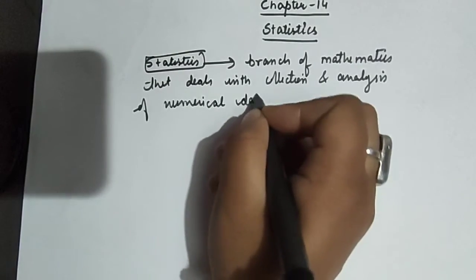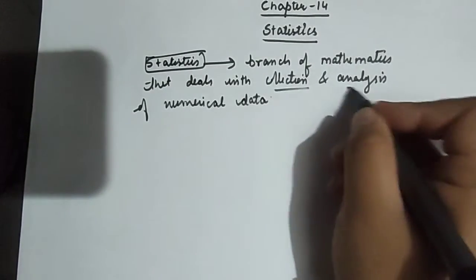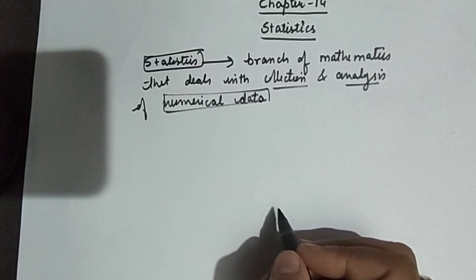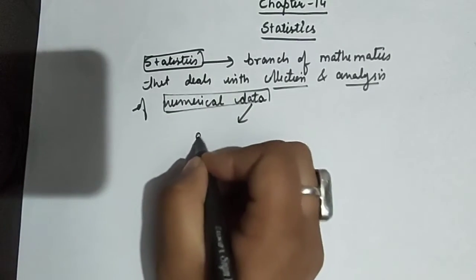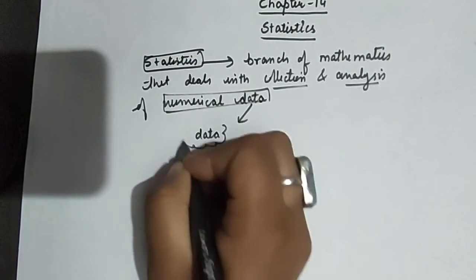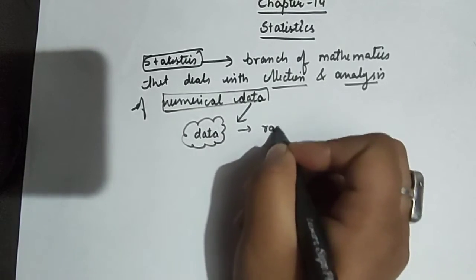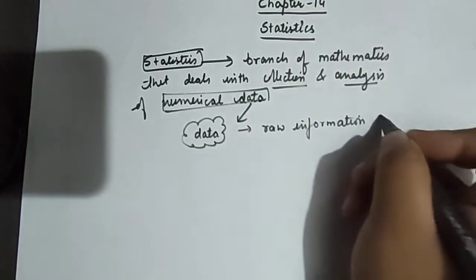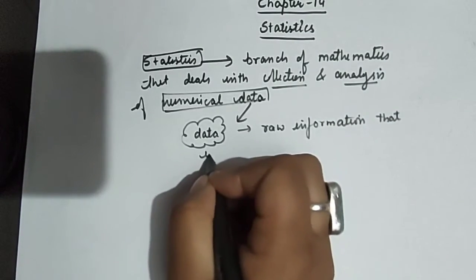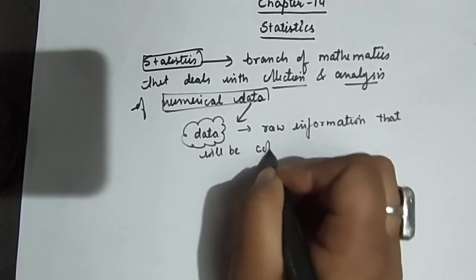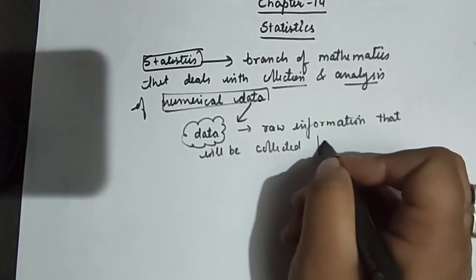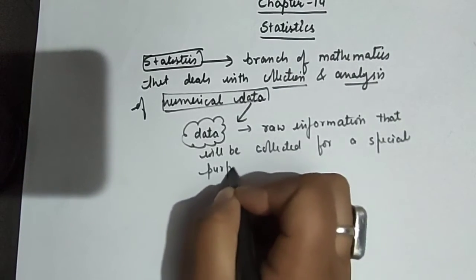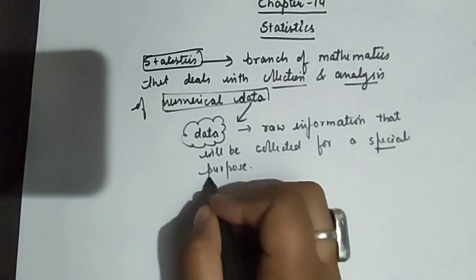Statistics is a special branch of mathematics that deals with collection and analysis of numerical data. Now the question arises here, what is data? So students, data is raw information that will be collected for a special purpose. We will collect data only when we want to get raw information regarding a special purpose.